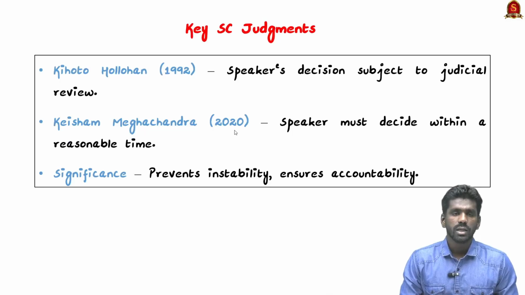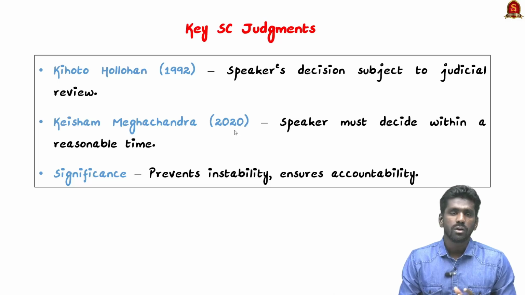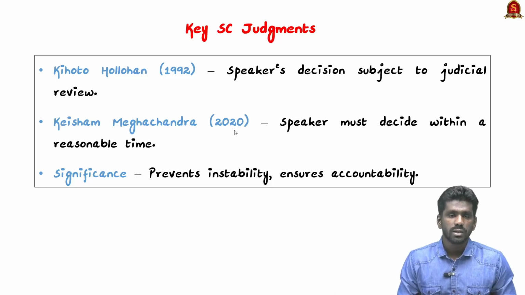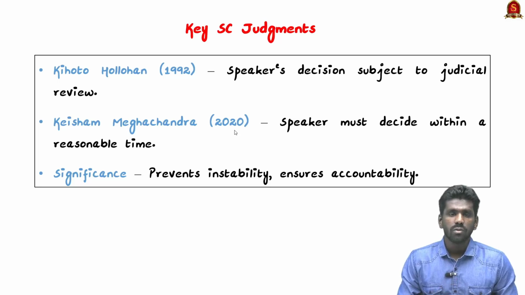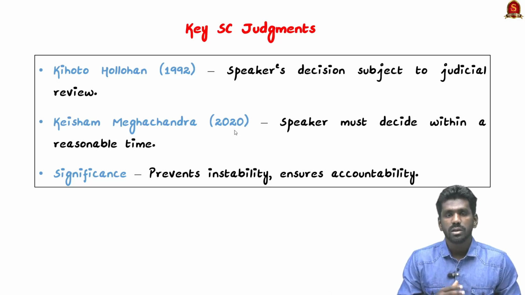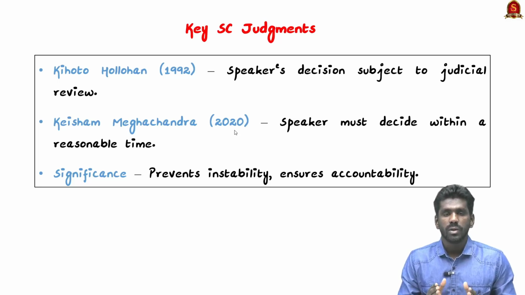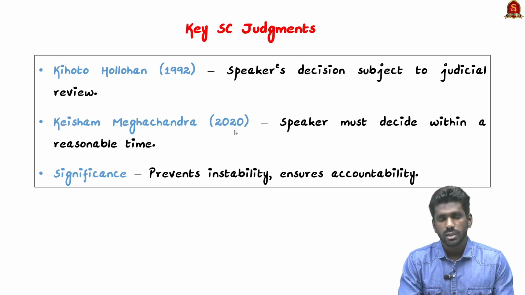Now we shall look at the key cases regarding disqualification. The most important one is the Kihoto Hollohan case. In this case, the Supreme Court held that the Speaker's decision is subject to judicial review. The next one is the Keisham Meghachandra Singh case. In this case, the court emphasized that Speakers cannot indefinitely delay decisions. So the Speakers have to make a decision on the disqualification petition within a reasonable time. They cannot sit indefinitely on the petitions. So these are the 2 important cases regarding this Anti-Defection law. With this, let us conclude the discussion.